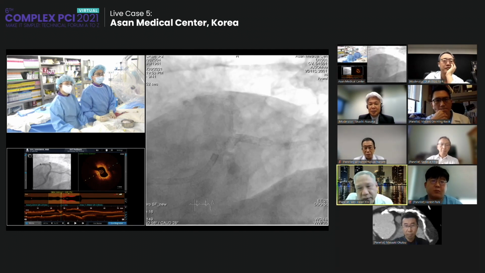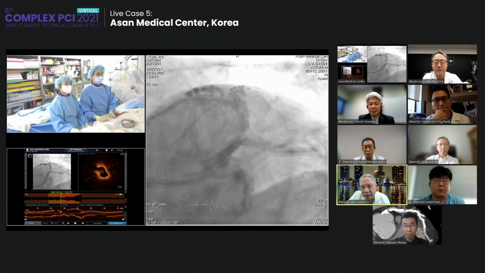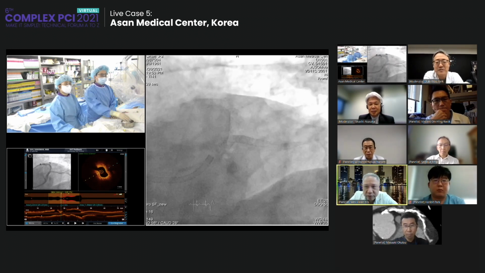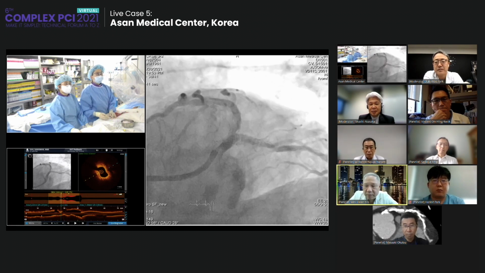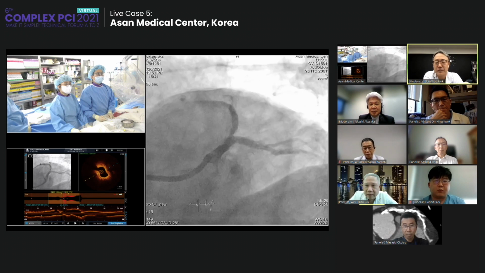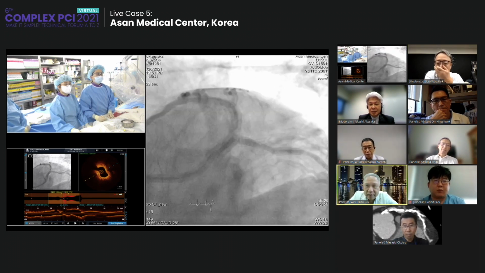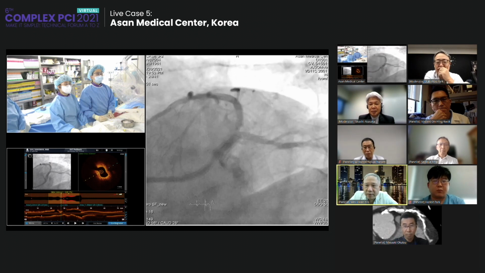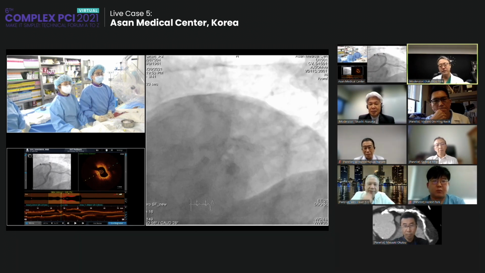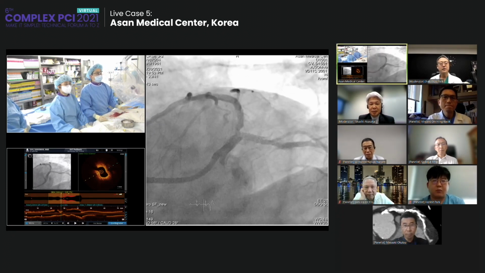We will pre-dilate the lesion, usually with a cutting balloon, to see the outcome, and aggressive post-dilatation with a non-compliant balloon, followed by DCB maybe. And I also wonder, in the old days, we would try some debulking before the further treatment. I agree with Dr. Akasaka and Dr. Yin's opinion.